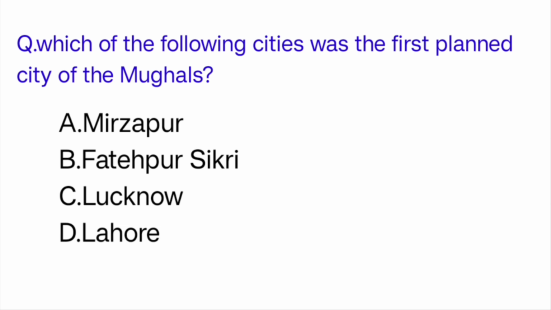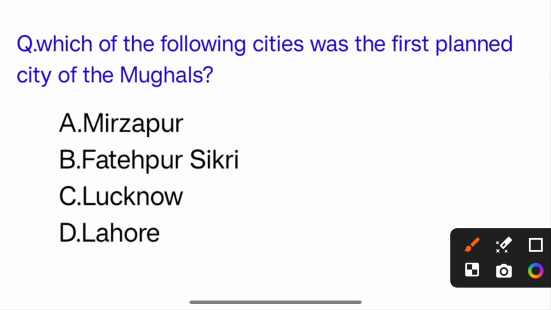Which of the following cities was the first planned city of the Mughals? So the correct answer is option B, Fatehpur Sikri.